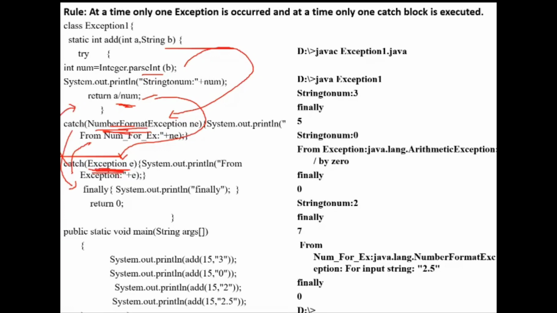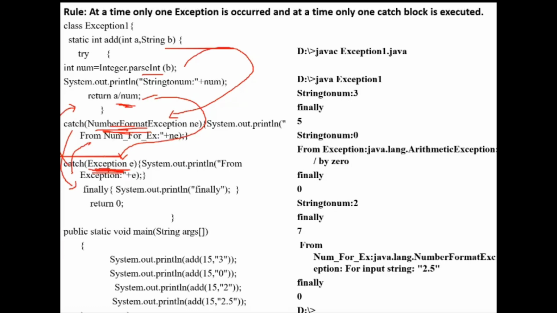But if I write this Exception block before the number format exception, then whatever exception occurs, number format exception or arithmetic exception, is caught by that Exception block itself. So the compiler won't allow you to write a general and then a more specific one. You have to write from more specific to general. More specific to general. Understood? Yes, ma'am.